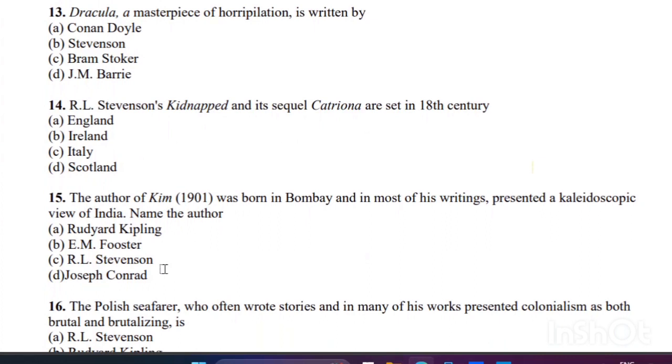Question 14: R. L. Stevenson's Kidnapped and its sequel, Catriona, are set in 18th century which country? The right answer is D, Scotland.